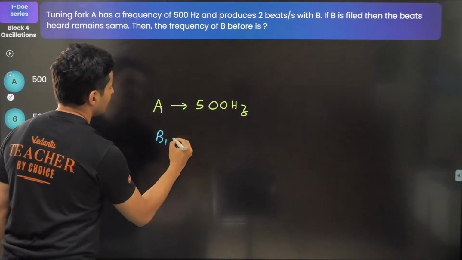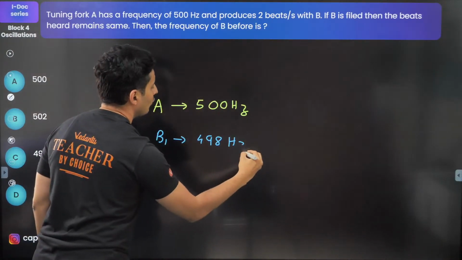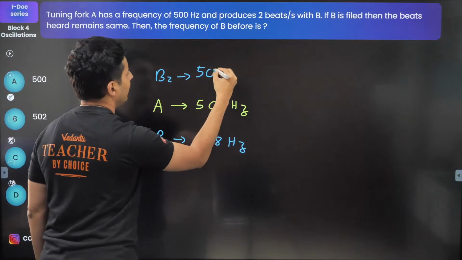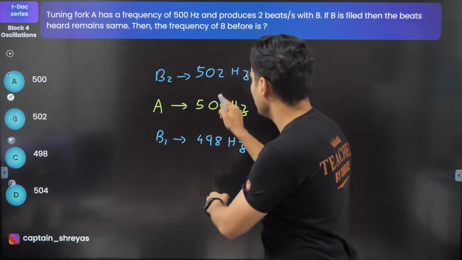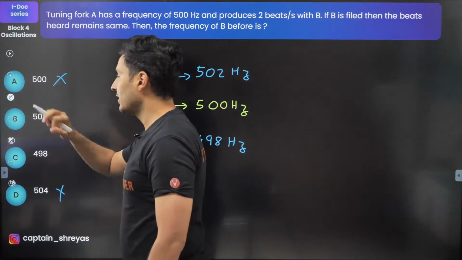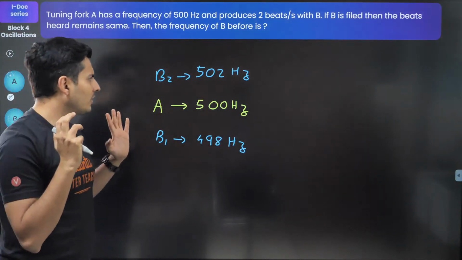One option is, the answer is 498 because 2 beats are heard. So 498 Hertz. The second option is, it could be 502 Hertz. Now, whichever option you see apart from these 2 options, you are going to eliminate. So 504 never possible, 500 not possible. Now here is what you need to do.